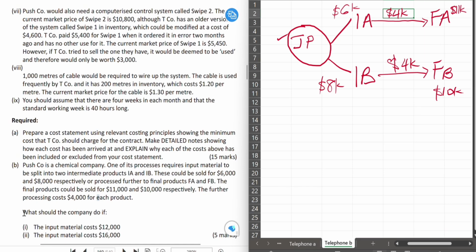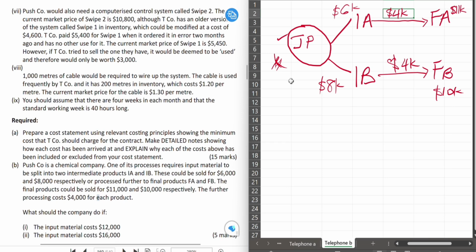The question wants us to decide what the company should do if the input material costs 12,000. That's scenario 1. Scenario 2 is if the input material costs 16,000. Remember, the input material will be at the joint process level.